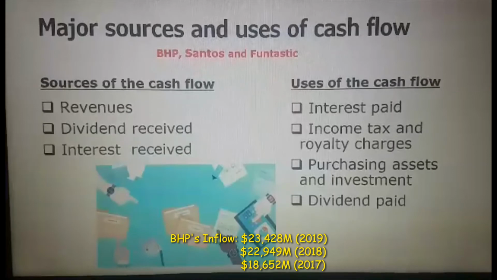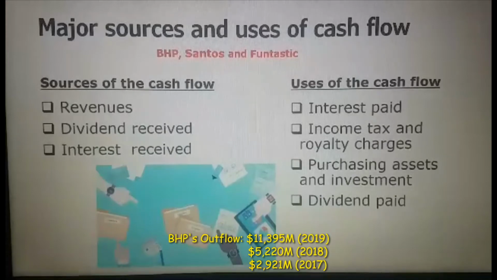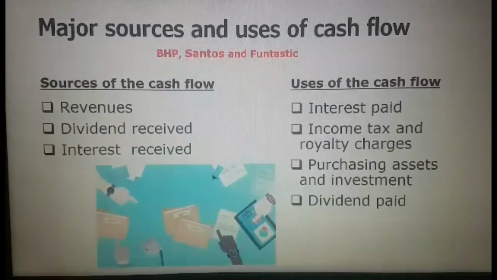23,000 million in 2019, almost 23,000 million in 2018, and in 2017 they generated 18,652 million. Their major outflow of cash is for dividends, which was more than 11,000 million in 2019, 5,000 million in 2018, and almost 3,000 million in 2017. Therefore, they are investing more in dividends over the years.